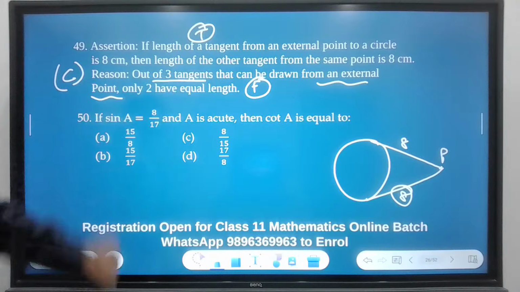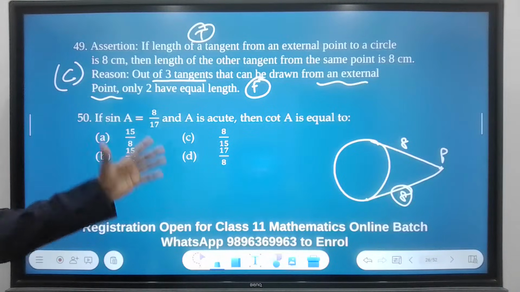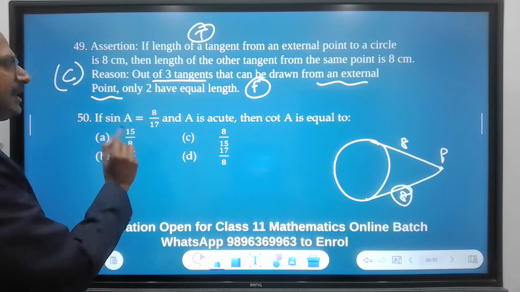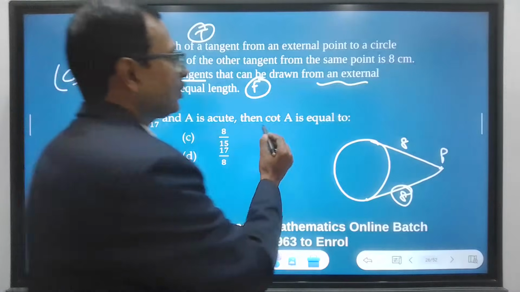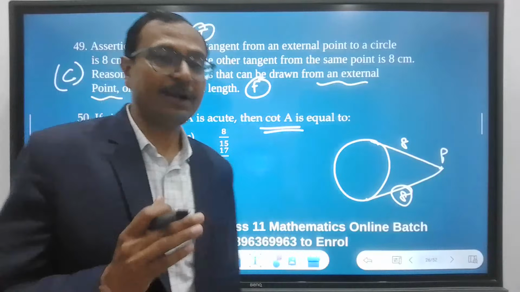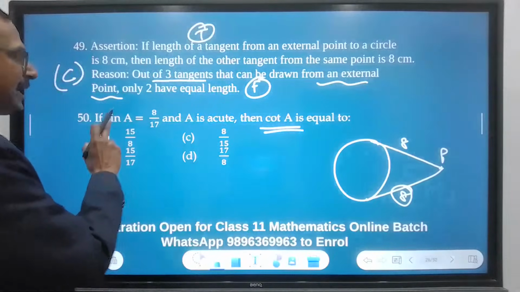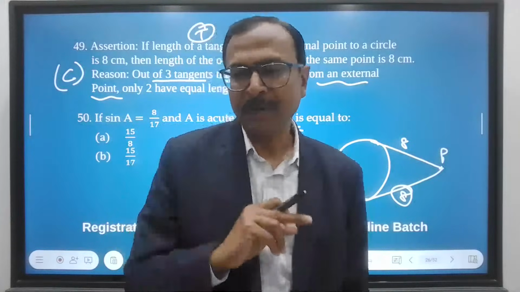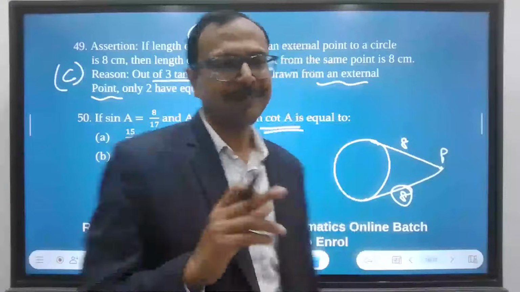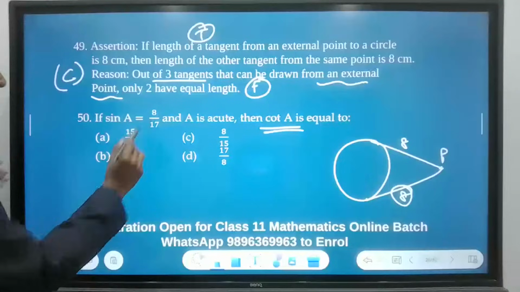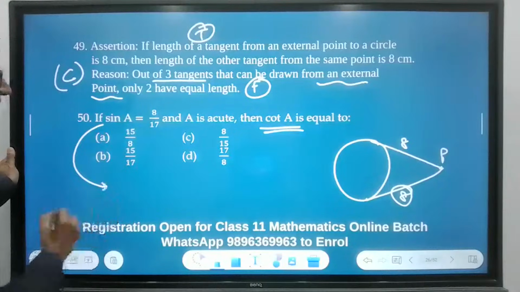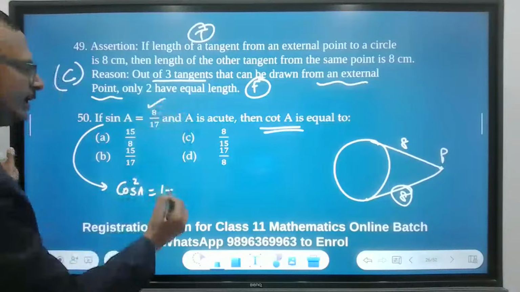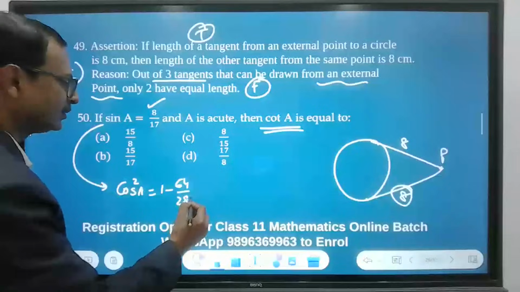True, false. And likewise here we have a question of trigonometry where sin A is 8 upon 17 and A is acute. Then cot A, he is asking us to find the value of cot A given the value of sin A. So how do you find cot A from sin A? That is important. So sin A has that relationship with cos A. Cos square A is 1 minus sin square A, 64 by 289.